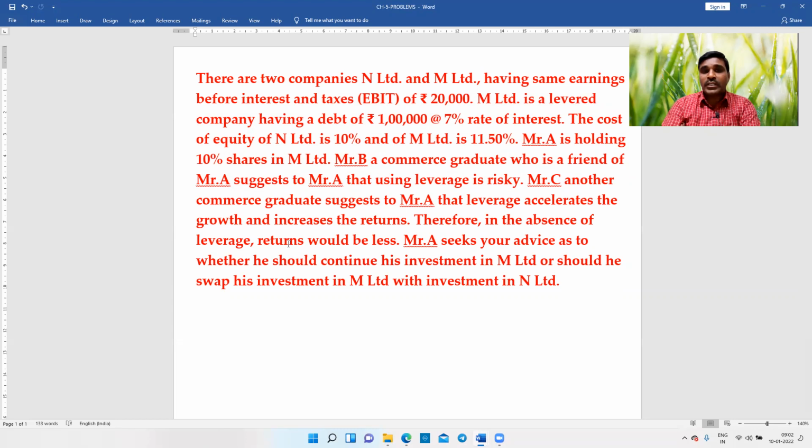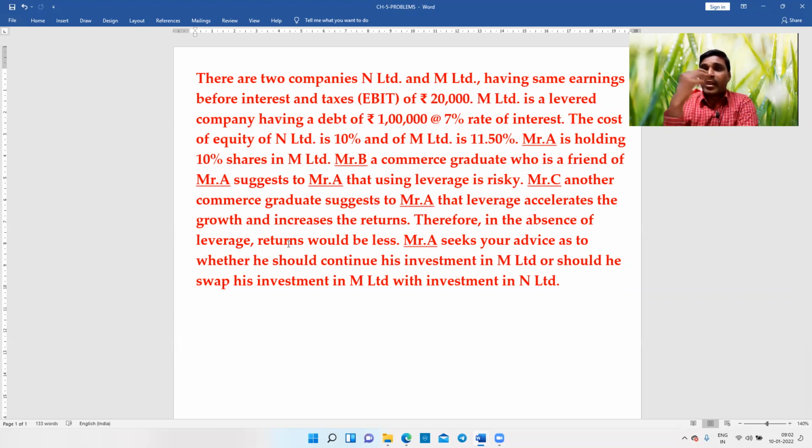One of the commerce graduates is suggesting that if a company uses leverage, it is very risky because whether or not you are getting the profits, you have to pay the interest on the debt. Another friend is suggesting that if you don't use the leverage, your growth will be less. Now Mr. A is confused whether I should prefer the leverage or not. So here this problem gives the solution.